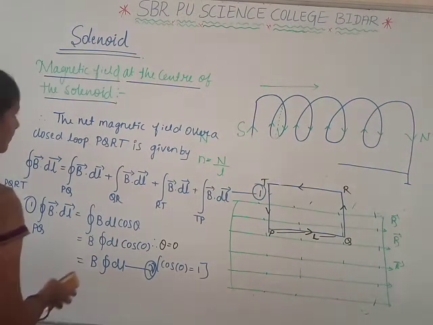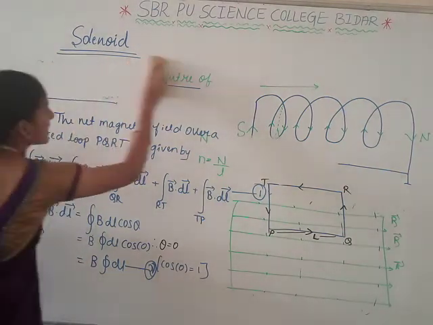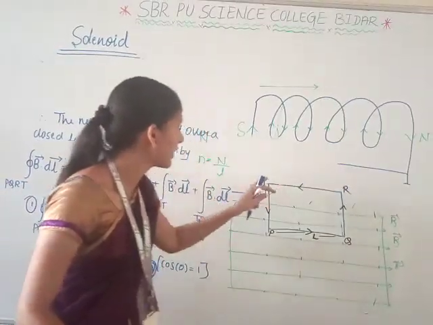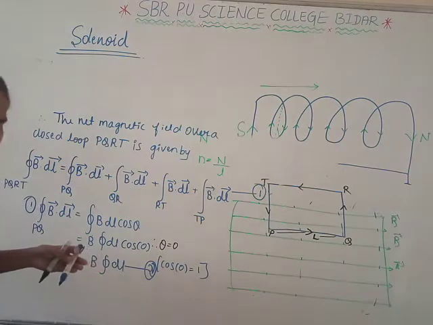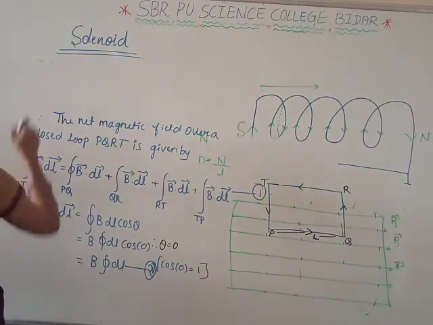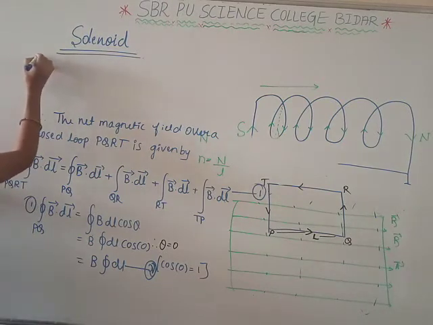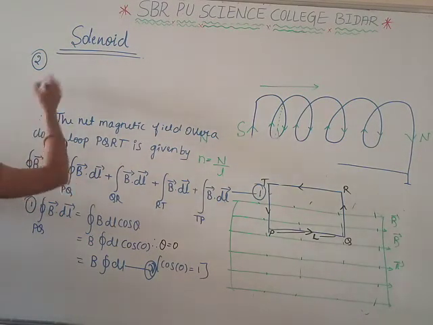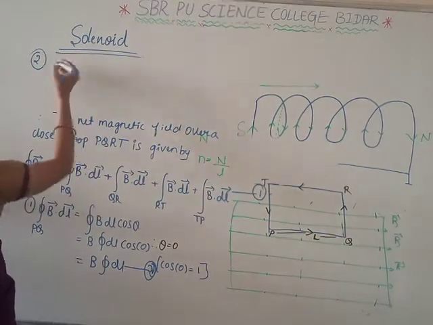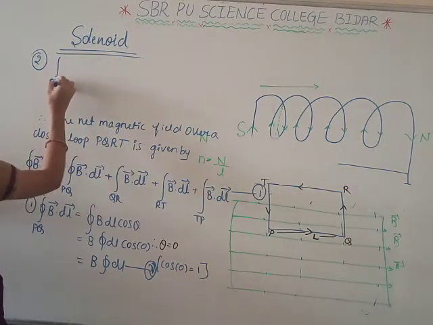Next, in the same way, we have to find along QR, RT and TP here. Next, for the second one, along PQ is completed. Next, along QR.